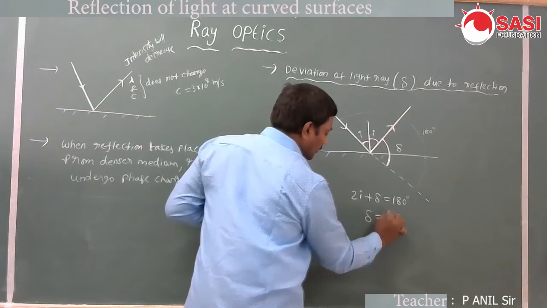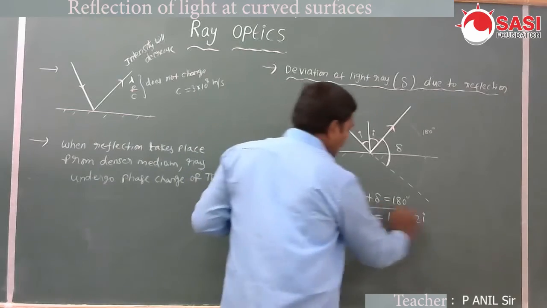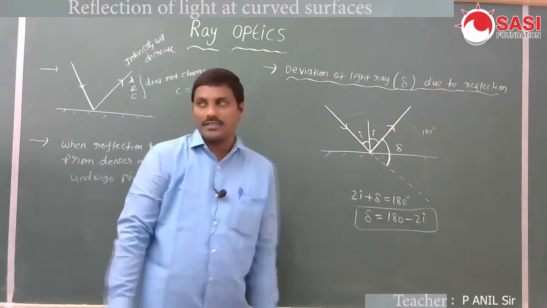Therefore, delta is equal to 180 minus 2I. This is the formula for deviation produced by a light ray when it undergoes reflection.